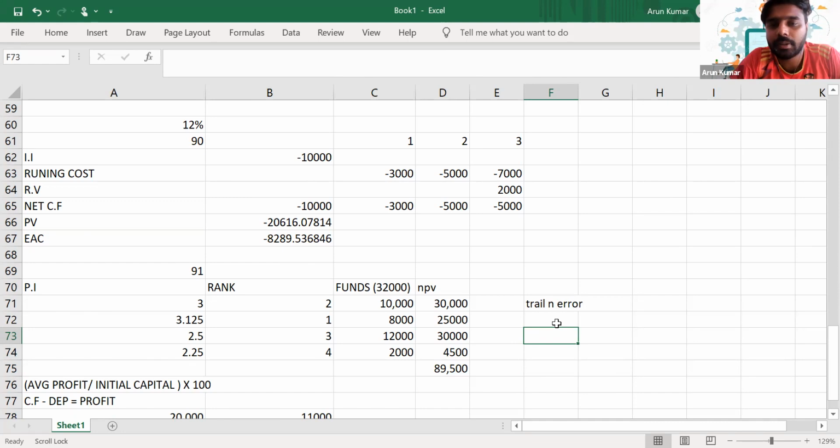Can you reply in the chat, guys? Okay, so this is how we'll do the questions with respect to specific investment decisions. We have discussed the asset replacement decision, the lease or buy decision, and the last one, capital rationing. These are the main key decisions you have to make with respect to investment appraisal. Is it clear, everyone? Can you reply in the chat?